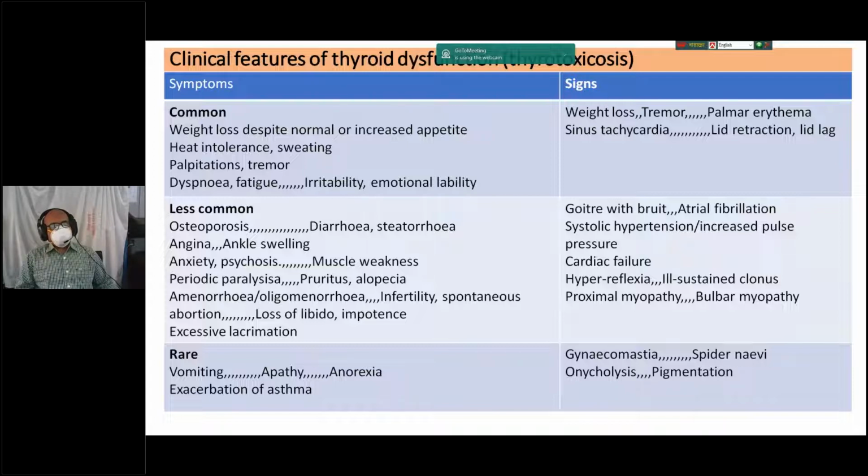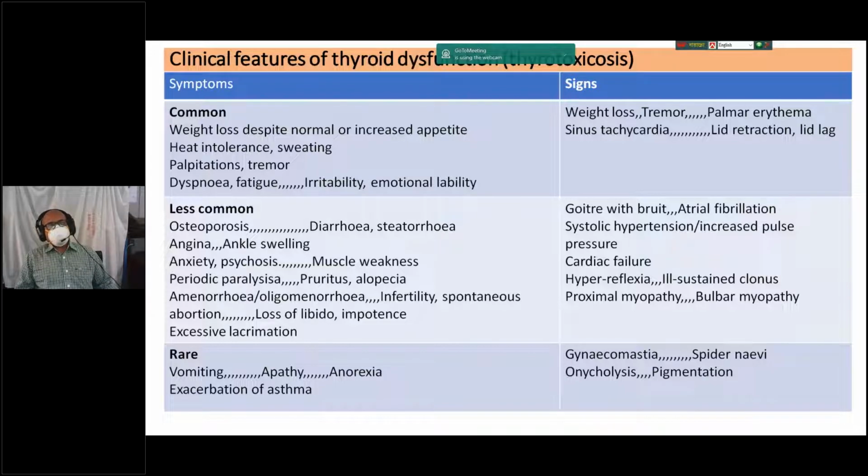When you examine the patient, you will find tachycardia or an irregular pulse, that is atrial fibrillation, and systolic hypertension. The patient may present with cardiac failure, hyperreflexia or sustained clonus, proximal myopathy, etc. So it is very important.